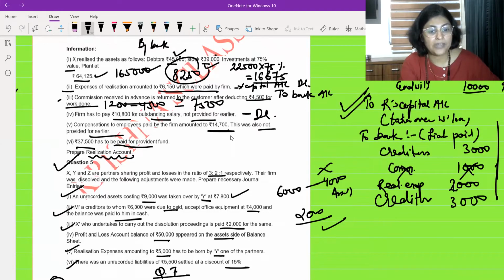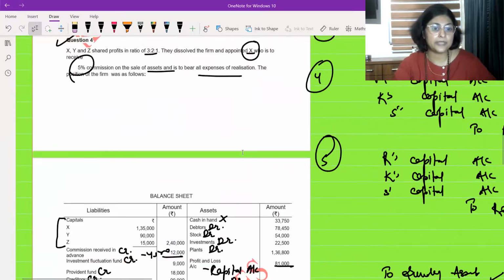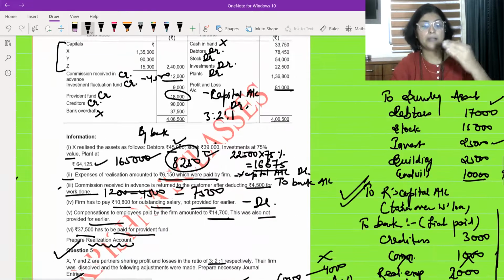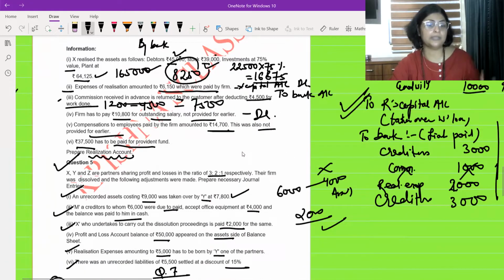37,500 to be paid for provident fund. How much of provident fund did you transfer? Here, look, 18,000, but more than that was paid. That also shall come under 'To bank'. Under 'To bank', so many things are coming.